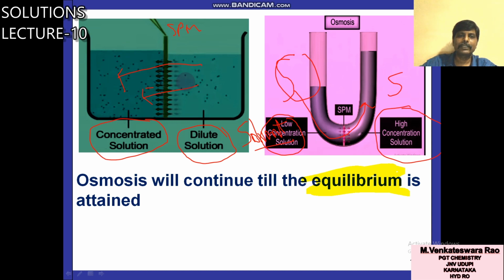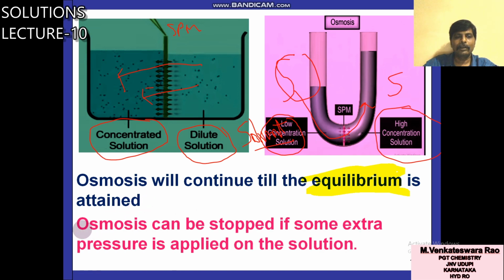So after some solvent passes from this side to this side, an equilibrium exists between these two components. Here also, low concentration and high concentration: after some solvent passes from this side to this one, it will reach equilibrium. Osmosis will continue till the equilibrium is attained. Osmosis can be stopped if some extra pressure is applied on the solution.